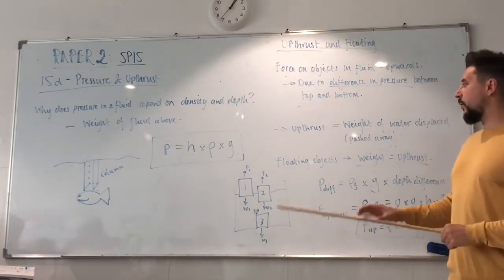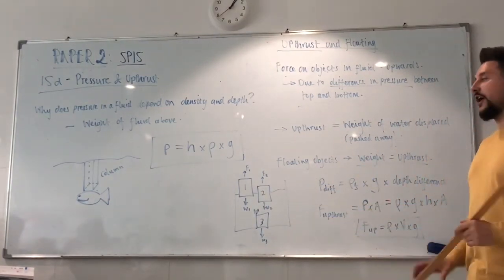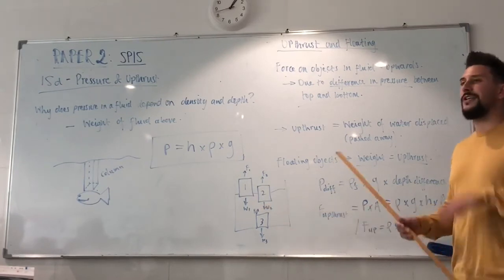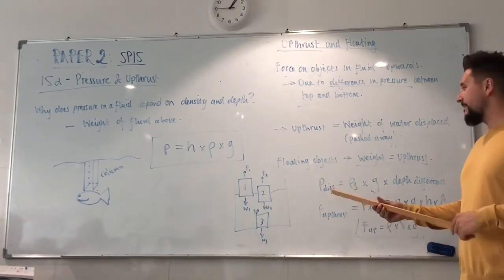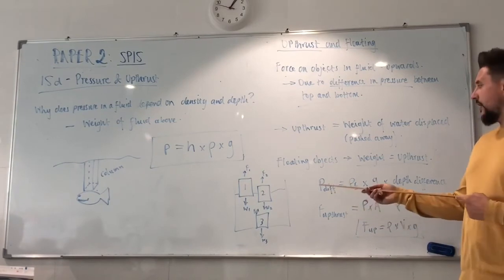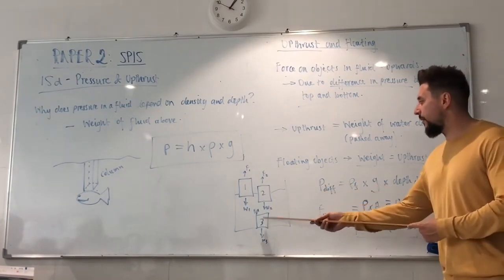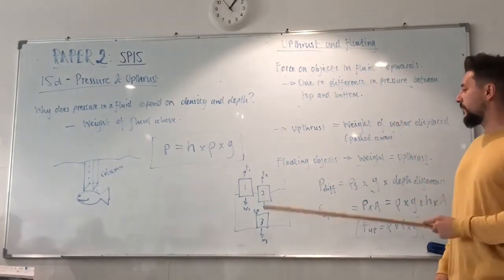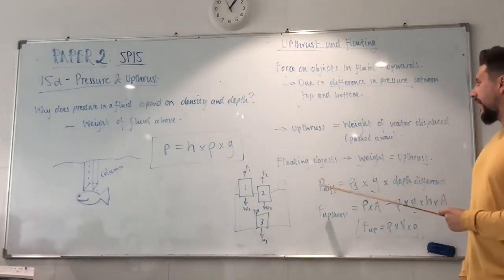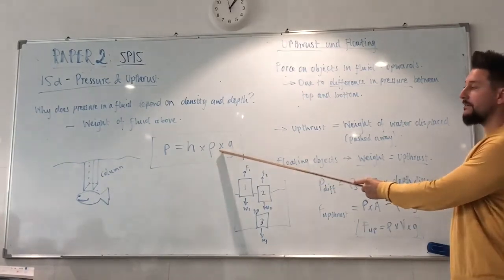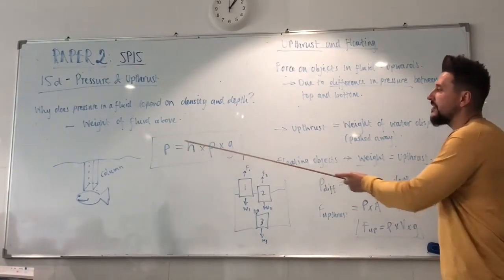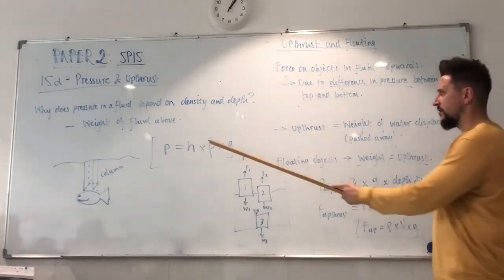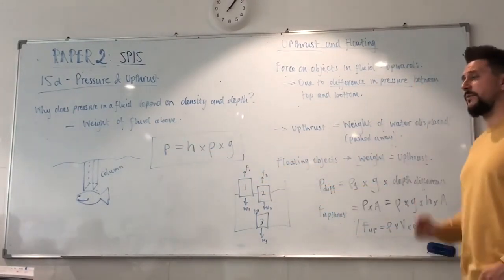Alright? So if you want to calculate upthrust, and it's not floating, even if you have the weight, you can't know the upthrust straight away. You have to perform a calculation. I know upthrust is due to the difference in pressure between top and bottom. So I use this equation in the back of the exam. This is not a pressure difference. This is the pressure on top of the object. If I want a difference, I just use the change in height from top to bottom.